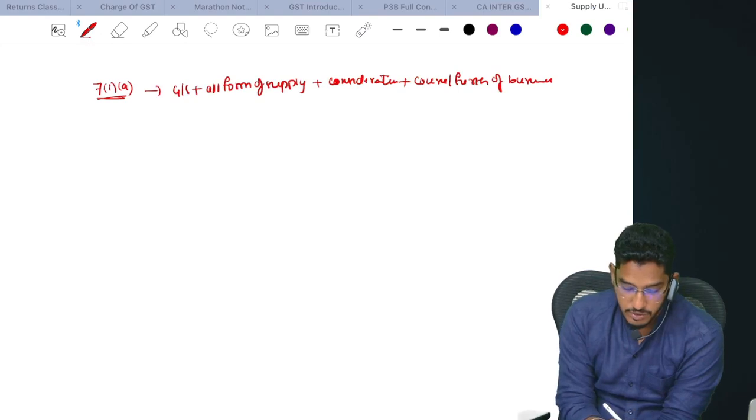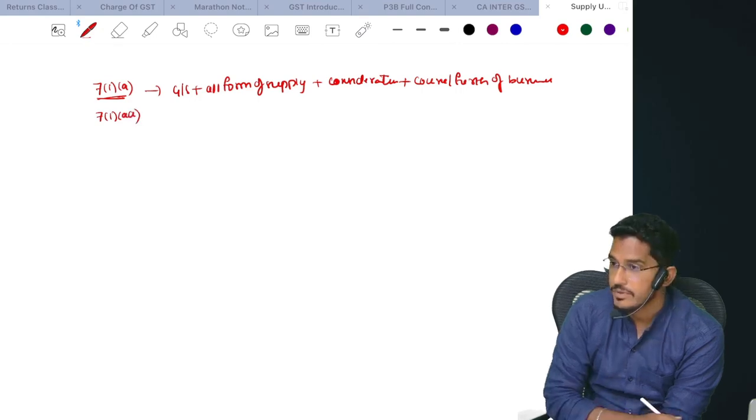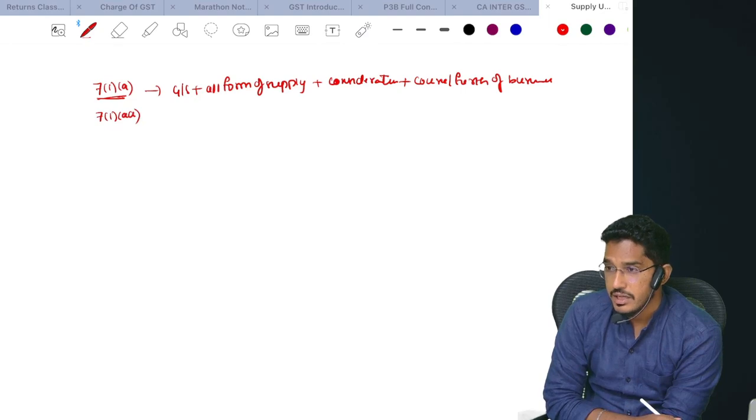Then we have one more. Section 7 subsection 1 clause A is saying one more activity will be treated as supply.